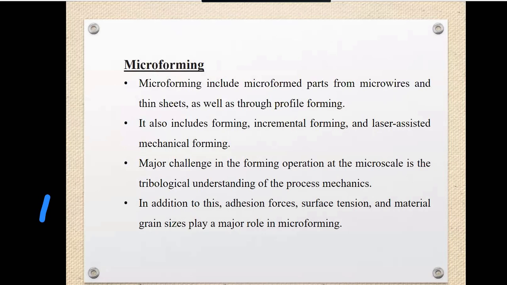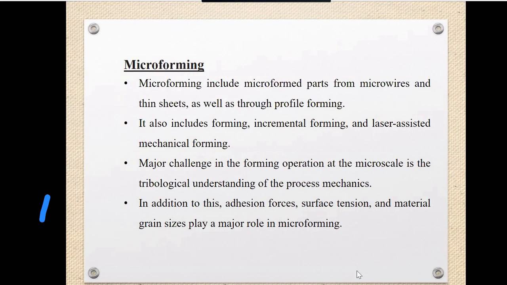Next is microforming. We can say that there are many parts that are made through microforming. That includes larger scale production of microformed parts from the micro wires or thin sheets. This is the microforming. The approach is different. This includes laser forming, incremental forming, and the laser assisted micro machining.